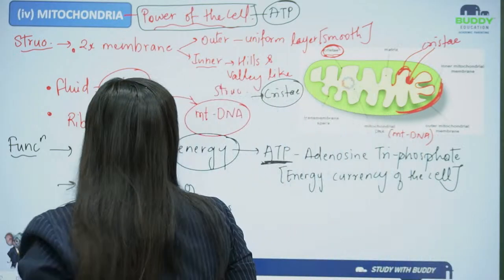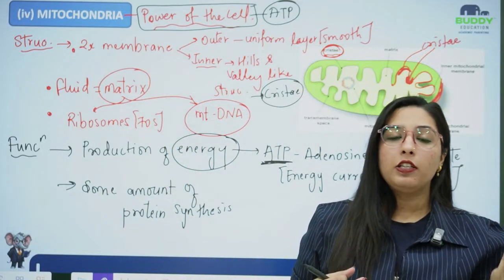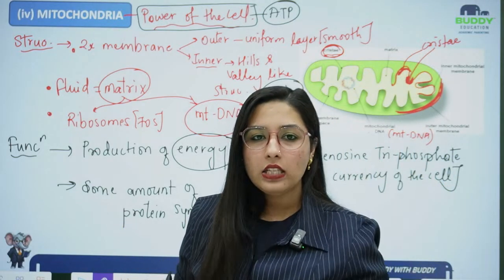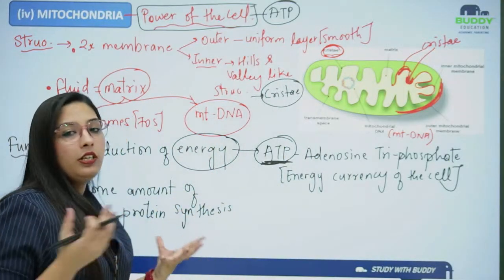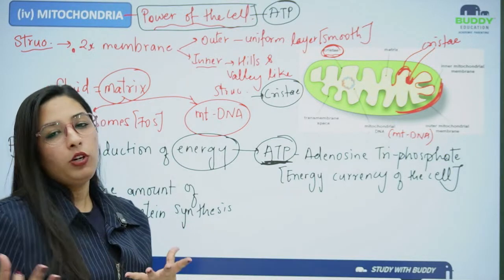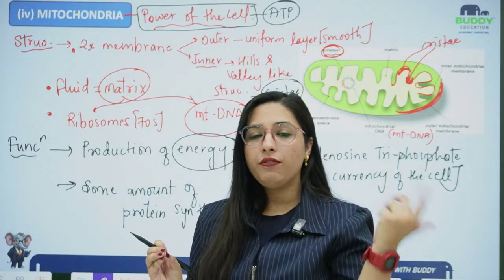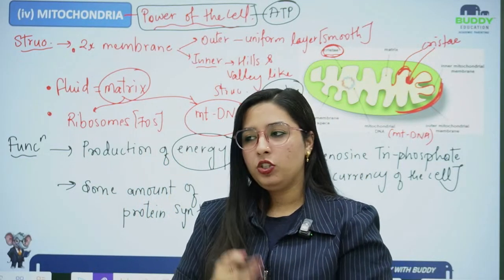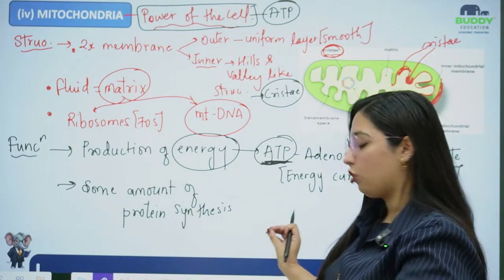And this ATP is released after the process of the Krebs cycle in the presence of oxygen. If oxygen is there, only then will this ATP be released more. If there is no oxygen, then ATP will be less. Then this ATP, adenosine triphosphate, is also known as the energy currency of the cell. Some amount of protein synthesis is also going on because of the presence of ribosomes, because ribosomes are the protein factory. I told you, anywhere you see the ribosome, just blindfold and write protein synthesis. That is the function of ribosome.